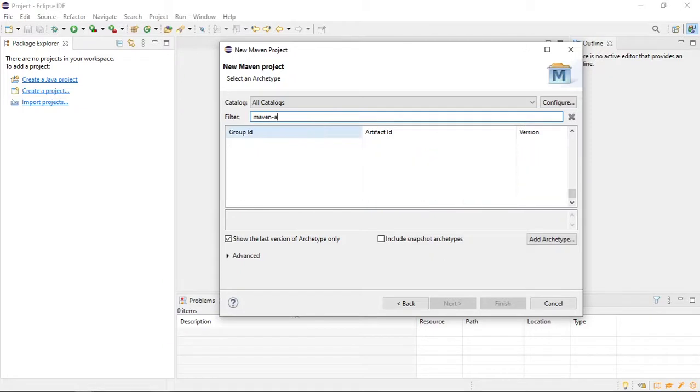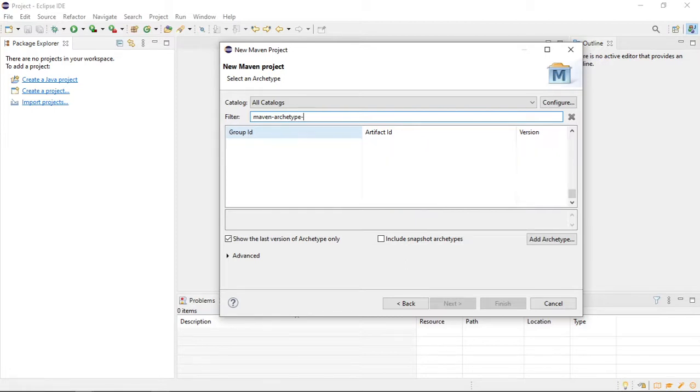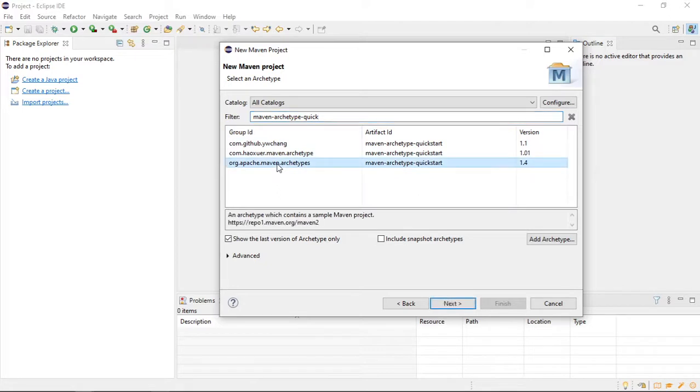But we will use this one. Among many, you will find this one only, Maven archetype quickstart. So here you have to choose the second one, org.apache. This one, maven-archetype-quickstart, is the most common one. So I will click on next.